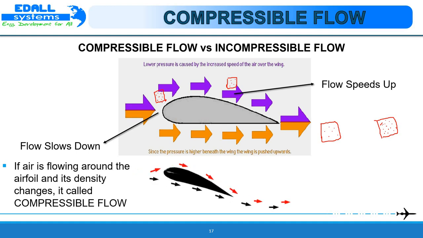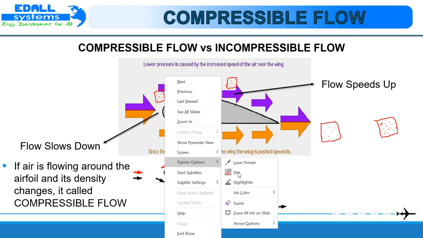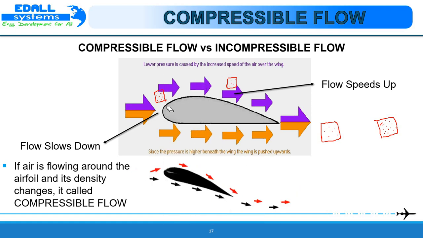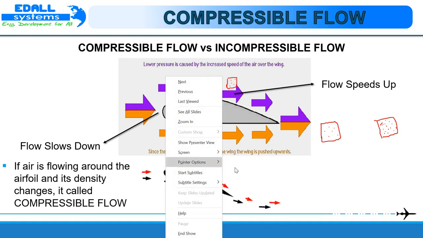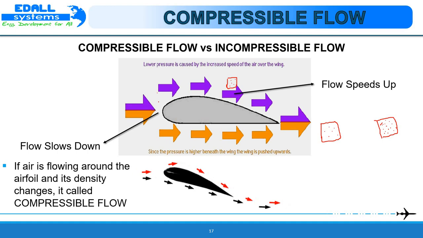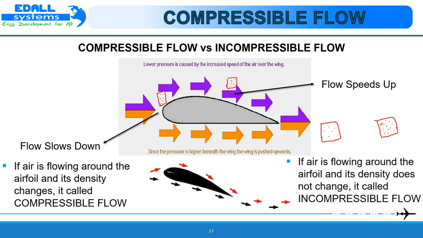But at low speed, if the density at the tip of the airfoil is low, and as the flow goes around the airfoil it is the same, then when the density does not change, it is called incompressible flow.